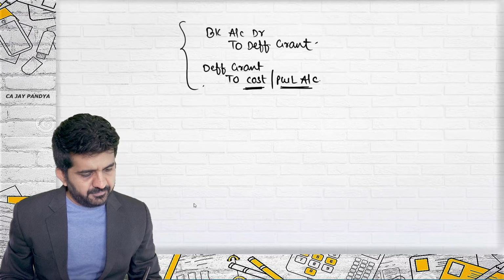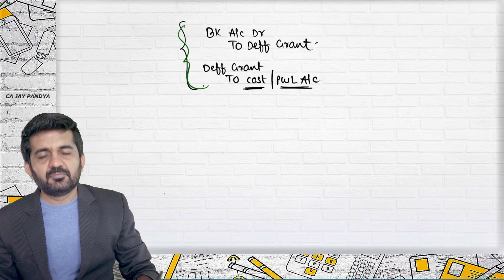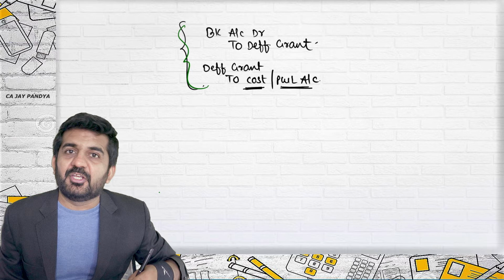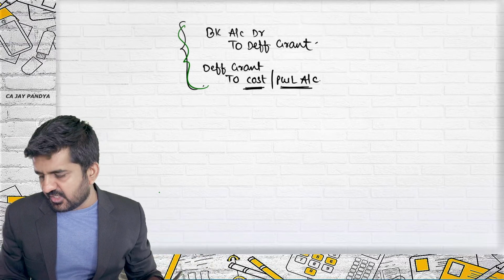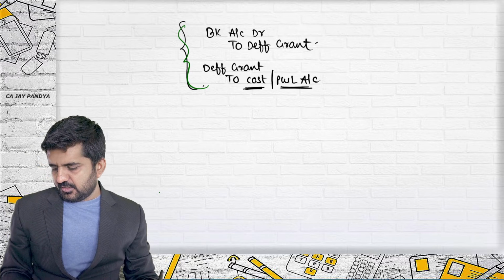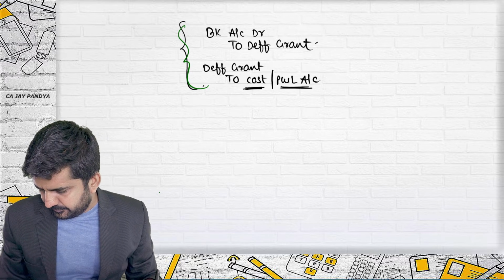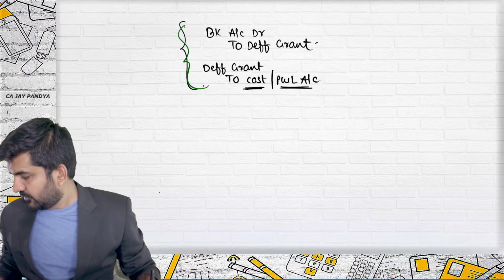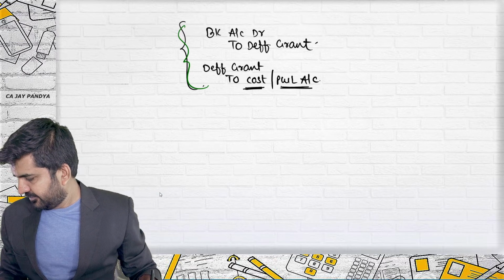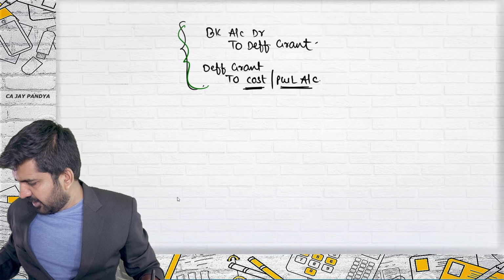approach. If it is received together, you will have to debit bank. So you will have to credit something which is nothing but deferred grant. We are going to question number 24.